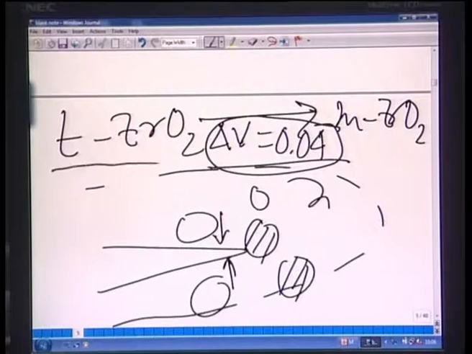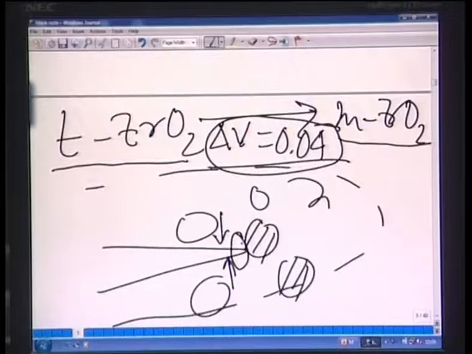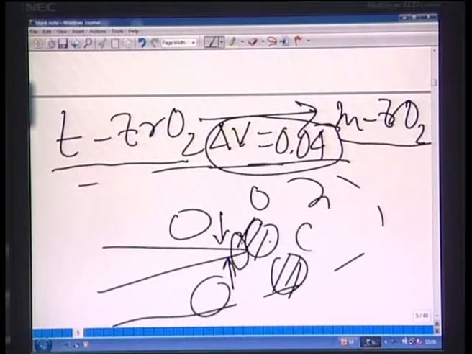In the case of zirconia, tetragonal zirconia can be transformed to monoclinic zirconia in the crack tip stress field. So, this is your crack tip, and there is an intense stress surrounding the crack tip. In this stress field, tetragonal zirconia will be transformed to monoclinic zirconia, which is shown here as these hatched circles, okay. Once this transformation is completed, there is a 4% volume expansion.